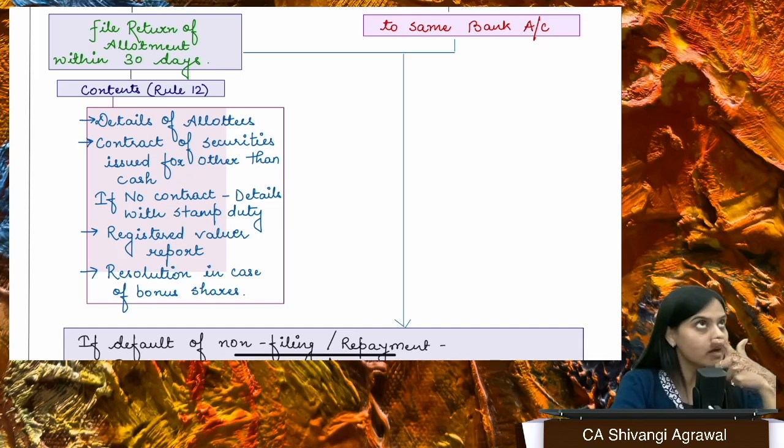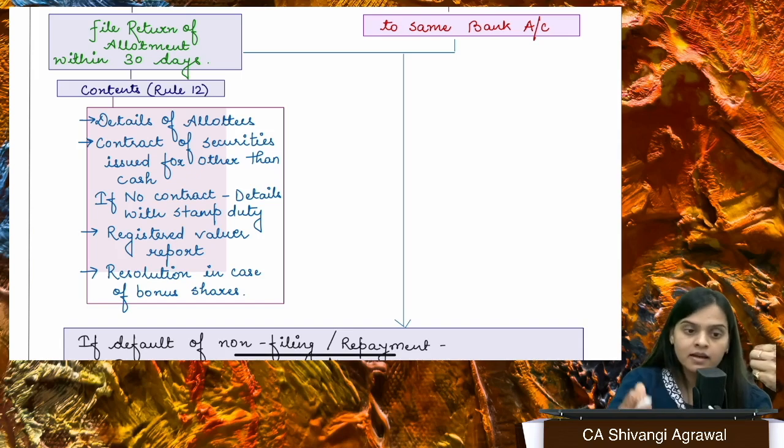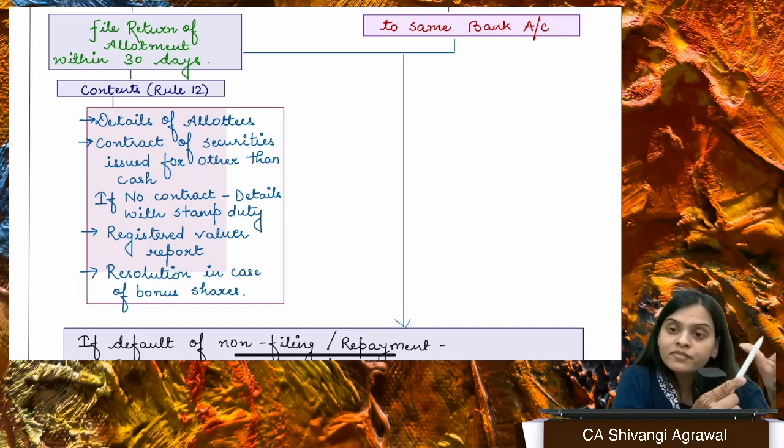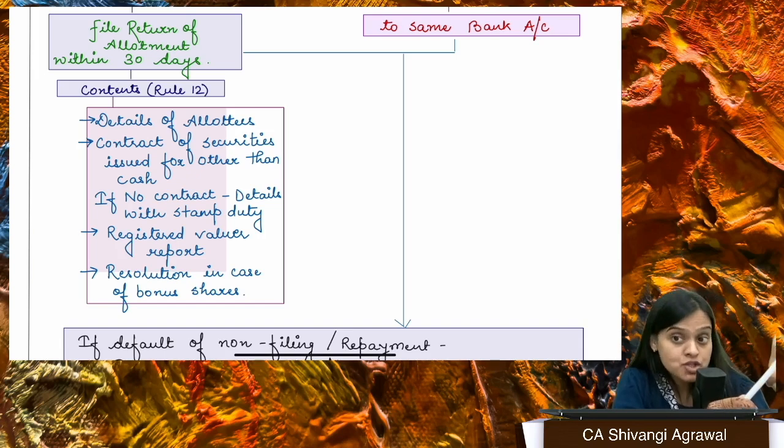So you have to understand one thing: whenever a company is making a public offer, it must issue a prospectus, right? The prospectus must be filed with the registrar before you can make a public offer. You must get in-principle approval of listing from the stock exchange before you make a public offer, and this fact must be stated in the prospectus also.